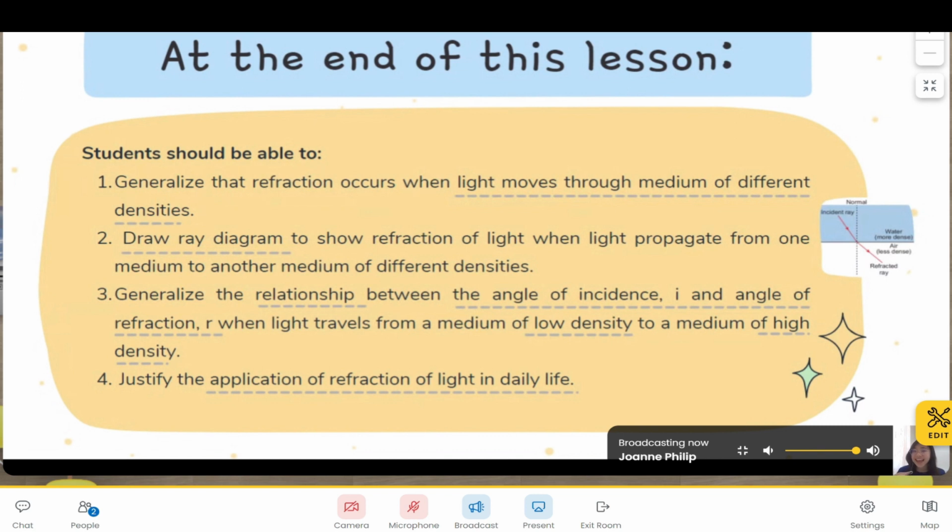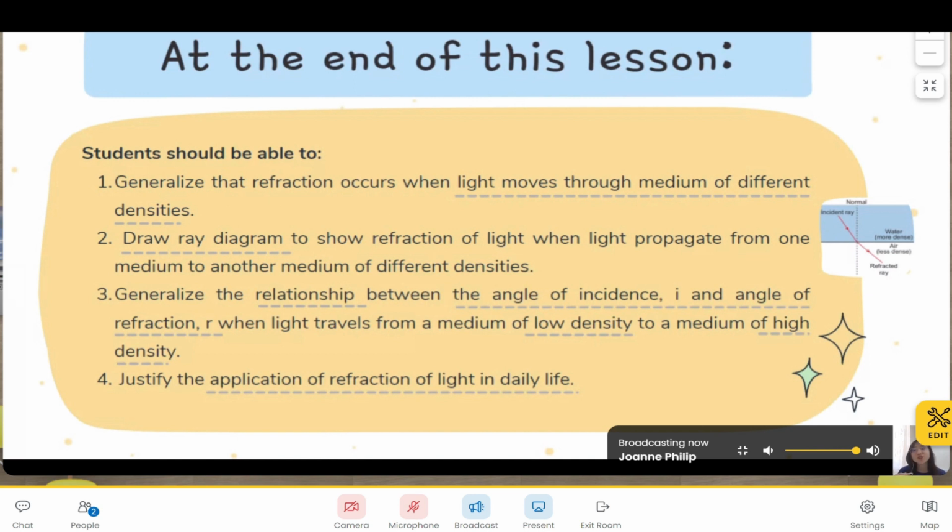Remember, students? The second one is to draw a ray diagram to show refraction of light when light propagates from one medium to another medium of different densities. When light enters from one medium to another medium of different densities, refraction of light occurs. And we will learn a little bit on how to draw the ray diagram.